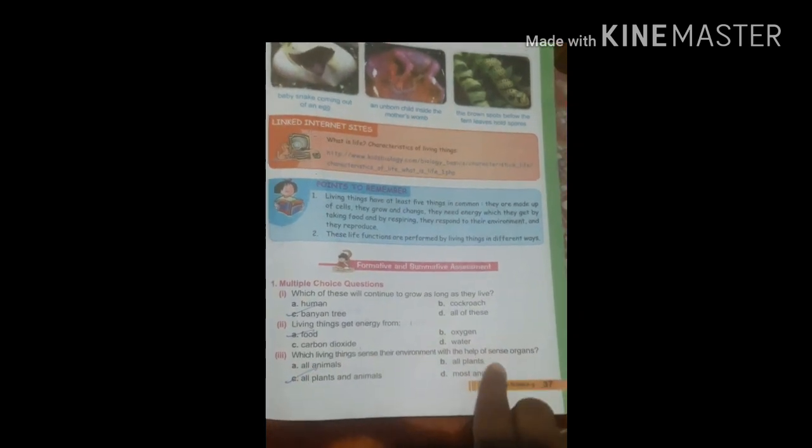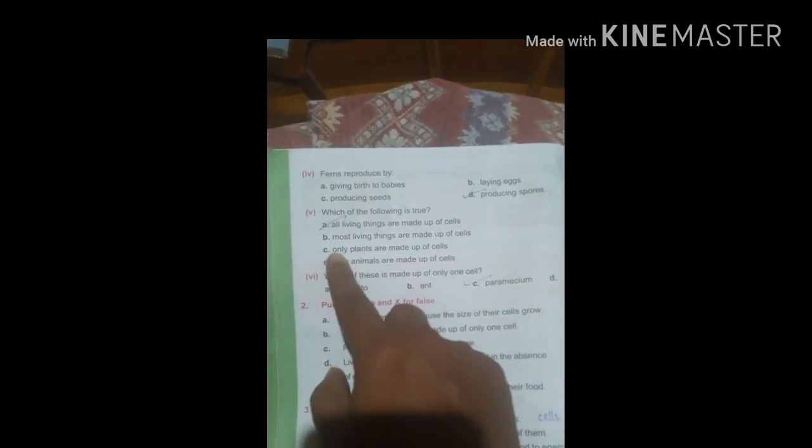From the food. Third one, which living things sense their environment with the help of sense organs? All animals, all plants and animals, most plants. So here all animals and all plants are the answer. The fifth question, fern reproduces by, we know that fern reproduces by forming spores. And which of the following is true? All living things are made up of cells. Yes, true. Most living things are made, most, not all, right?